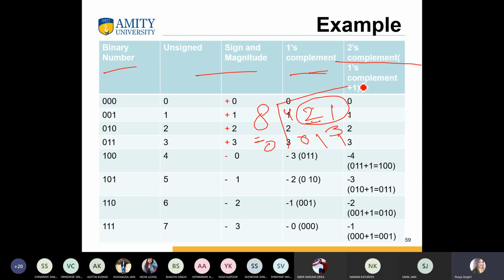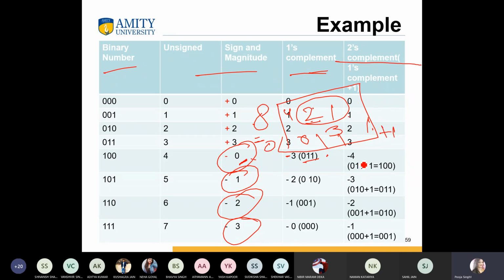If we take the only 3, okay, तो this is the 0 1 1, और माइनस के लिए क्या हो जाएगा हमारा, दिस इज द साइन एंड मैग्नीट्यूड। this is denoting our sign and magnitude column, and this is for the first complement, and for the 2s complement, first complement plus 1. So here we simply 0 1 1 plus 1 for the 2s complement. Okay, so we have here 1 0 0. ठीक है.